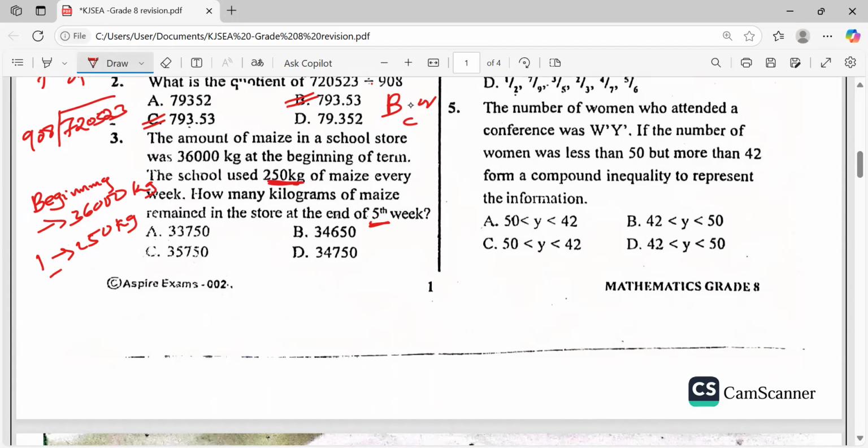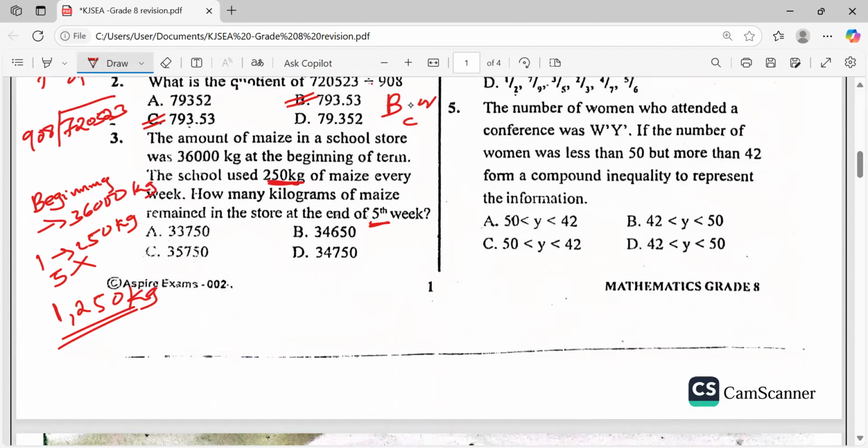We multiply by 5. From our calculator, let's take 250 times 5. How will it be? Very good. It becomes 1,250. That's the amount of maize used, isn't it?